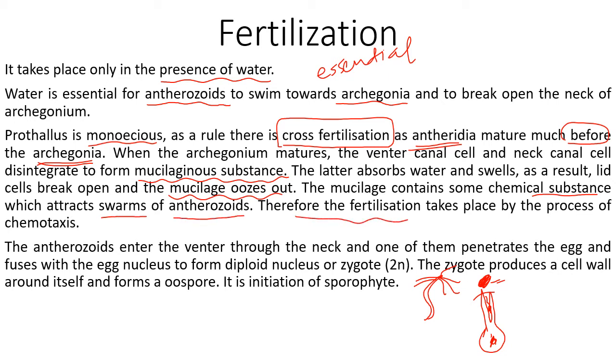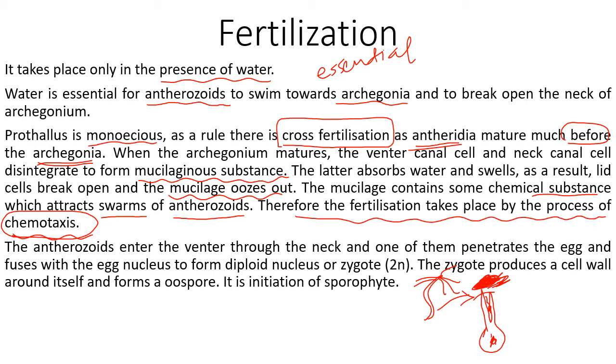Therefore, fertilization takes place by the process of chemotaxis. Means what? This substance has certain chemotactic properties which attract the sperm for fertilization near the archegonium and within the archegonium. This process is called chemotactic movement and the phenomenon is called chemotaxis.